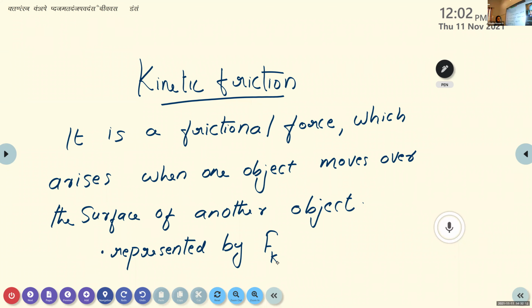Kinetic friction is the frictional force that arises when one object moves over the surface of another object. When one object moves on the surface of another object, the force of friction acting between them is known as kinetic friction. It is represented by the letter Fk.